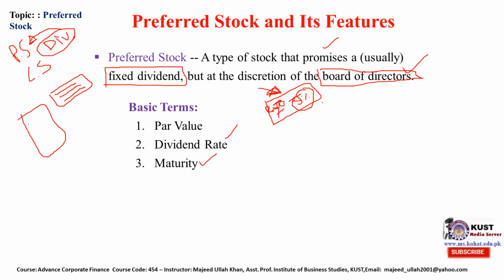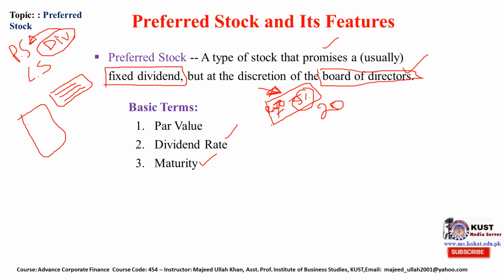Maturity. Sometimes these preferred stocks are for a certain time, or sometimes they have infinite lifetime. Sometimes it has, let's suppose, 20 years, and after 20 years it will mature and the company will be liable to pay this face value to the preferred stockholder and buy back their own certificate.